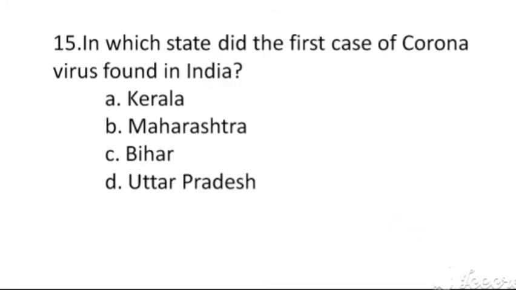In which state did the first case of coronavirus found in India? The options are A. Kerala, B. Maharashtra, C. Bihar, D. Uttar Pradesh. The right answer, option A, Kerala.